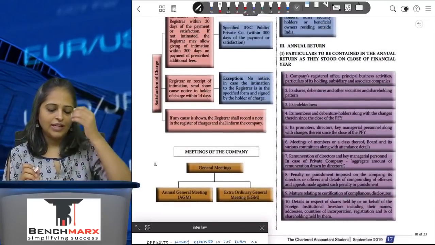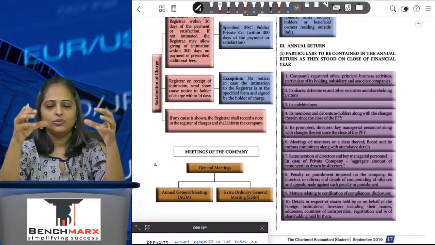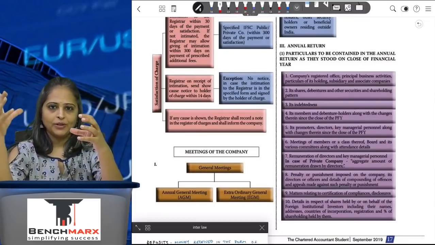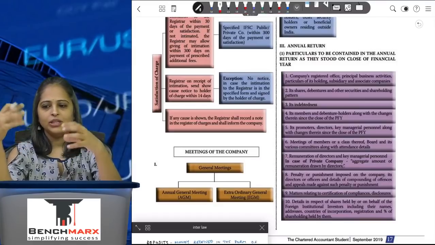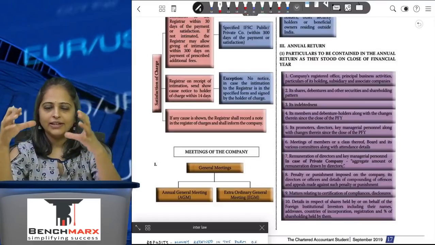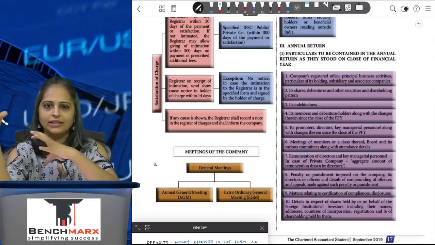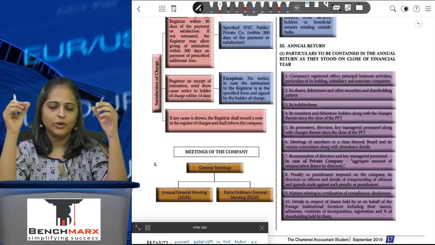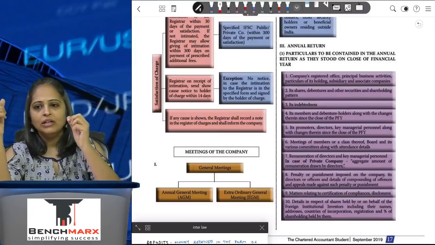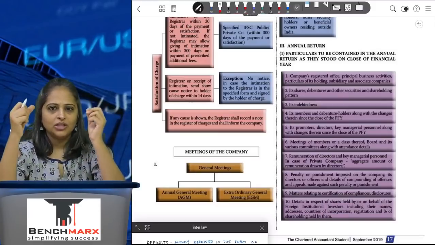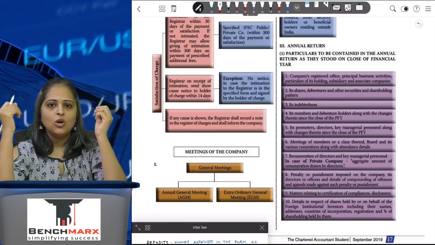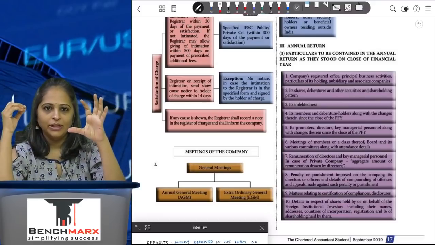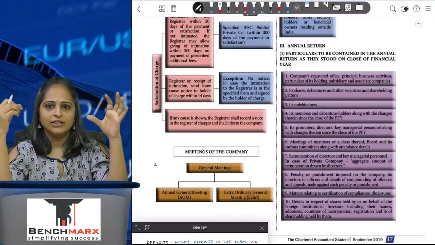Coming to annual return. Annual return is a return which has to be filed by the company to the ROC, giving details of all the things that they have done during the year: new auditors appointed, new directors appointed, directors retiring by rotation, auditors retiring, the financials of the company, how much profit and loss has been made by the company, and if there is any charge created by the company.